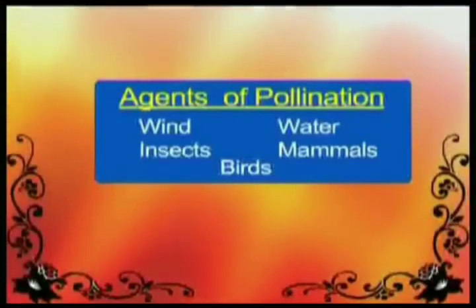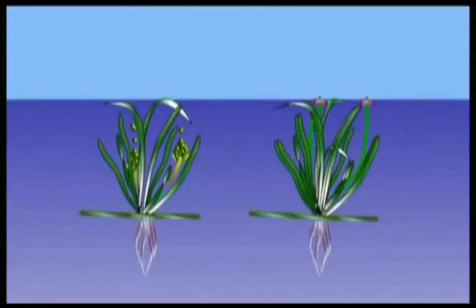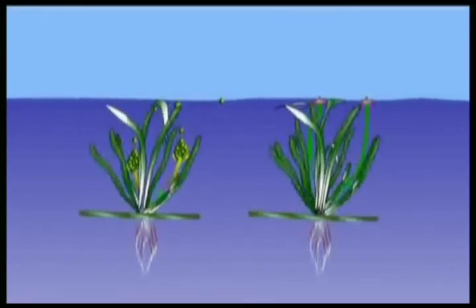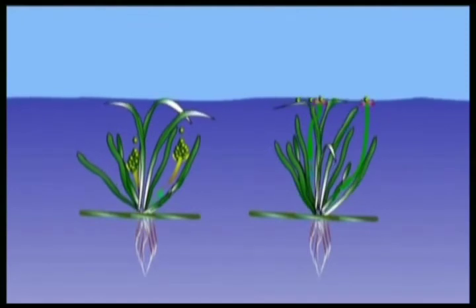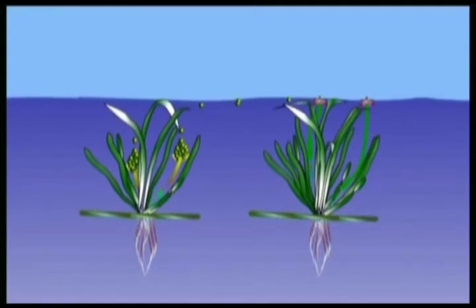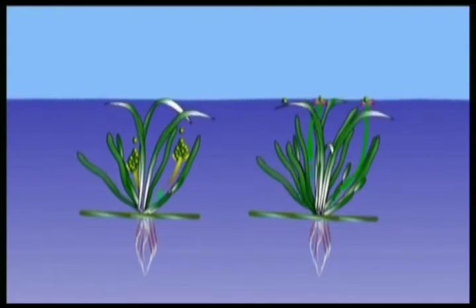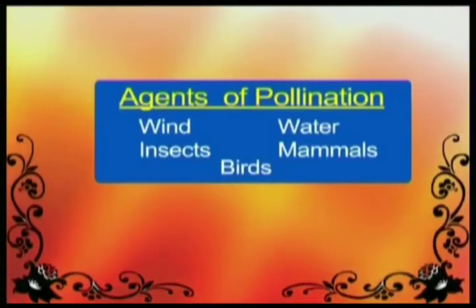Pollination by water. Pollination by water is called hydrophily. In most aquatic plants such as seagrass and hydrilla, pollination is usually carried out by water. The pollens of water pollinated flowers fall into the water and are slowly carried to other flowers by water current.